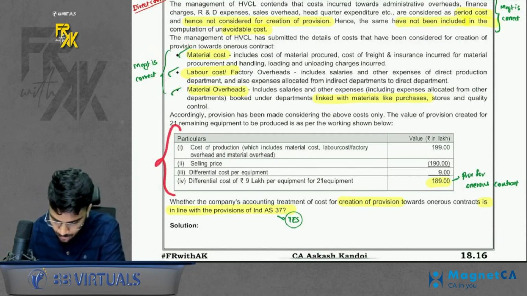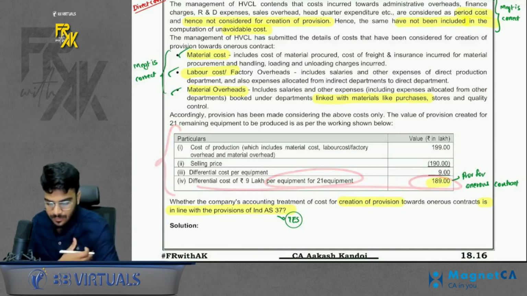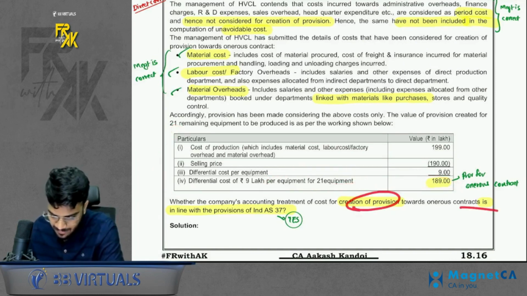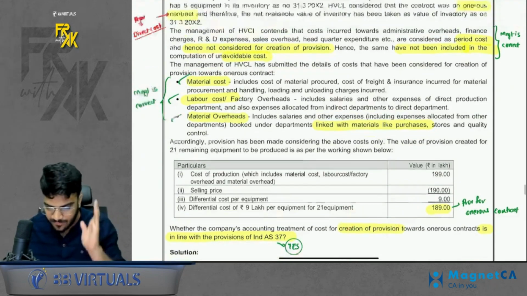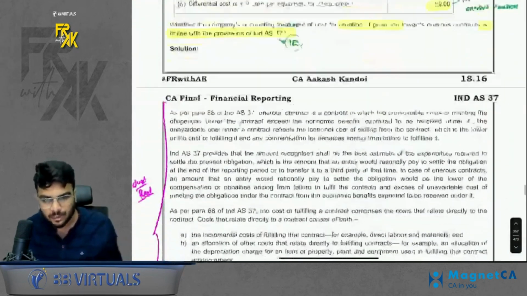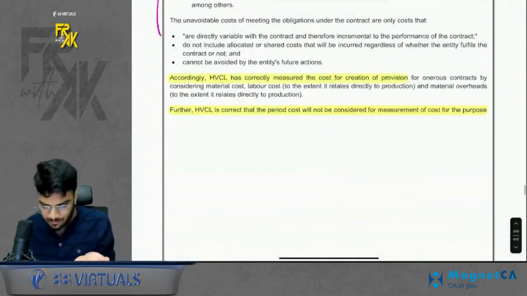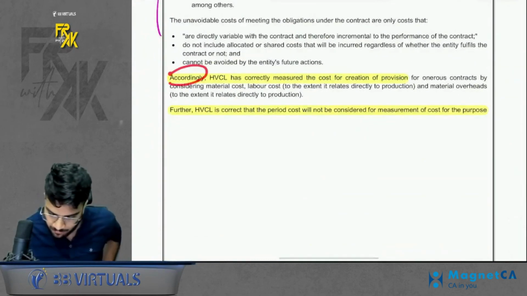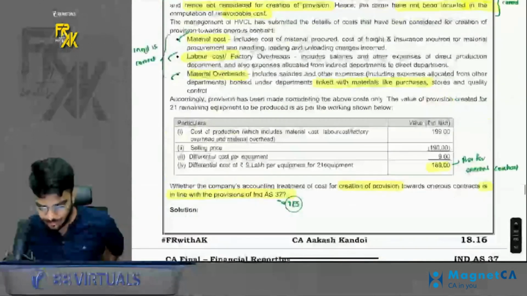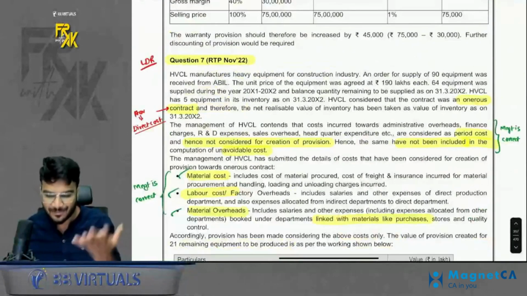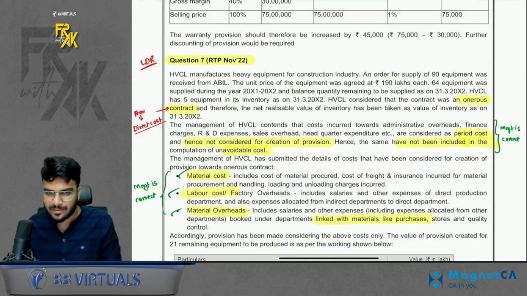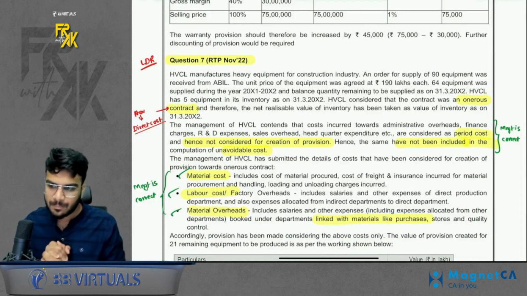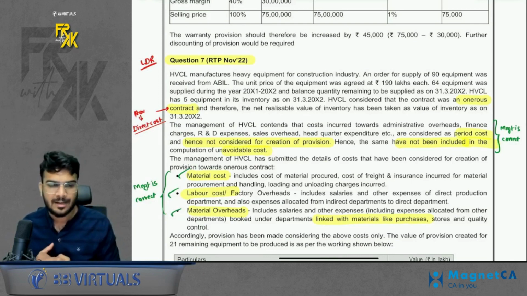Then they give the amount of onerous provision. So they have asked whether the treatment by management is correct or not, in line with Ind AS or not. One of the rare questions where whatever they have said in the question, it is correct. So you have to just affirm the same. You have just to confirm that whatever they have done is correct. Normally we are used to saying that the accountant has done some incorrect treatment, but here everything was correct. So do remember, a good question, you can read it. On this note we have completed our special revision of Ind AS 37 as well.